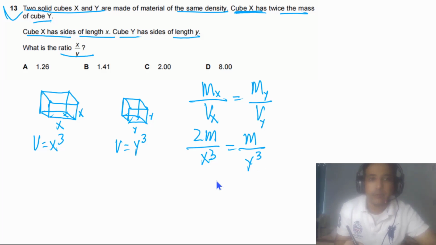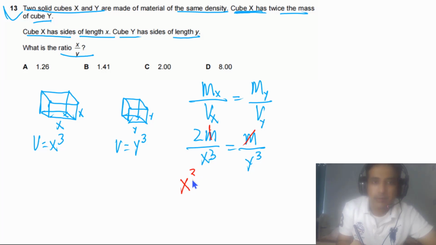We need to find the ratio between X and Y. So first of all, we can cancel this m with this m. Now if we cross multiply, in this case we will get X cube equal to 2 times Y cube. So from here we can say X divided by Y, the cube of this one, is equal to 2.